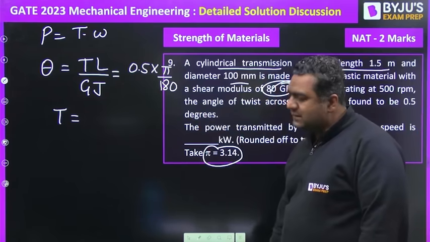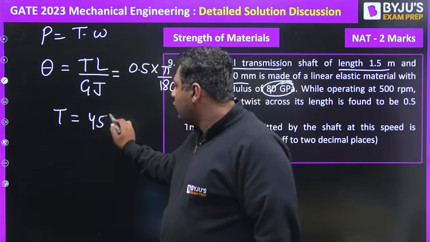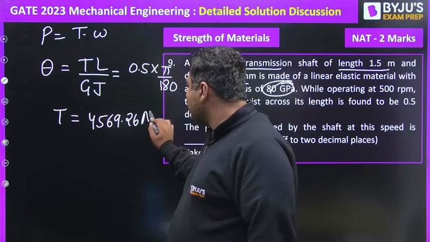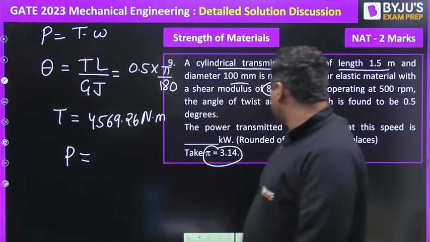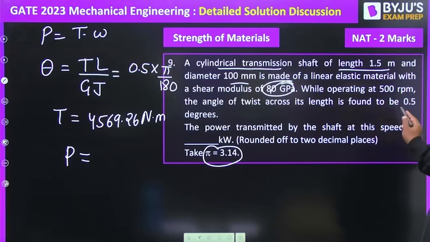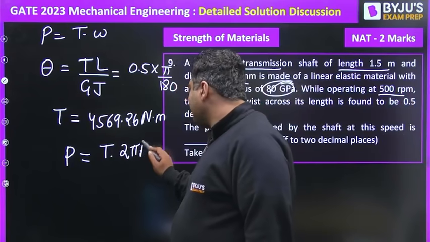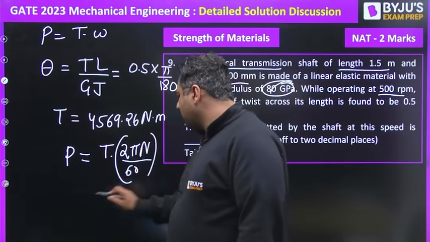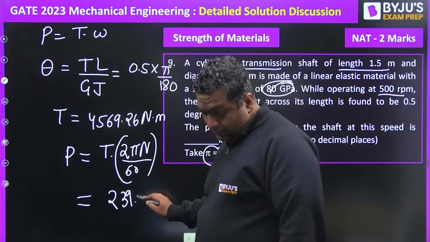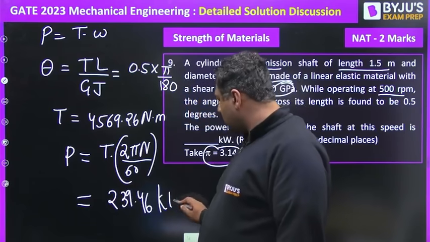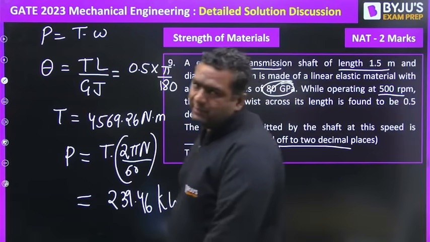So when you will be solving this, you will get the twisting moment after solution as 4569.26 Newton meter. And my dear, when you get torque, you can find out power because they have already mentioned 500 RPM. So it is torque times 2 pi N by 60. This will give you the power to be 239.46 kilowatt. The answer was asked in kilowatt, so we have rounded up to 2 decimal places.